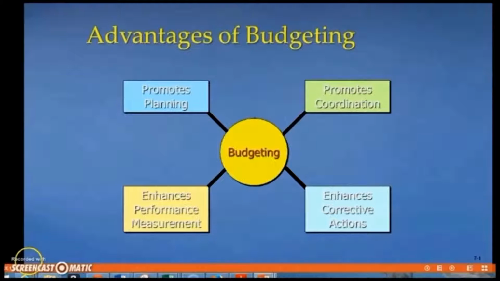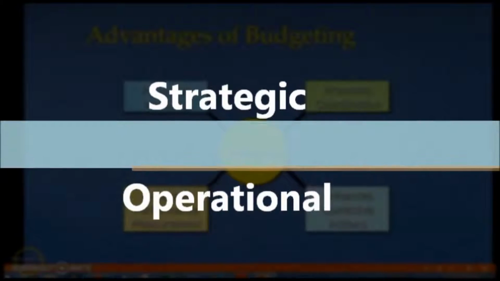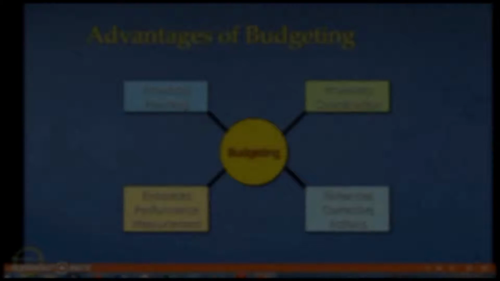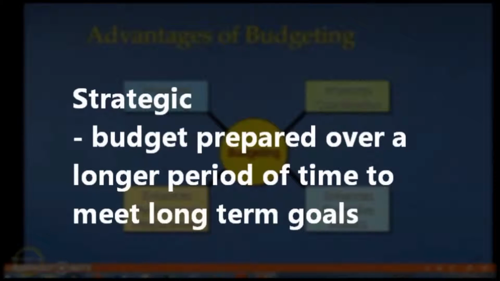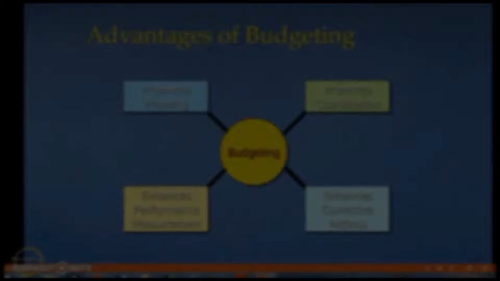However, in the case of a company, budgeting is more complex than an individual budget. In companies, it is not uncommon to prepare 10 different budgets for a year and have several different departments involved in that process. Some of these budgets would be strategic and some would be operational. Think of strategic as strategy. This is a budget that is prepared over a longer period of time and is prepared with the idea of assisting in meeting long-term goals of the company.